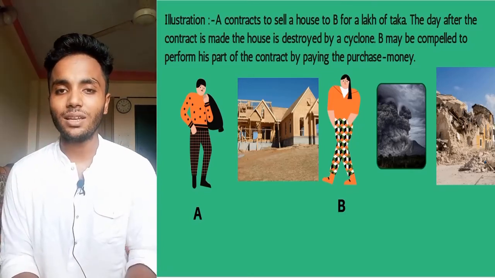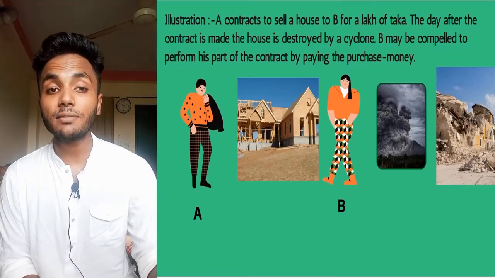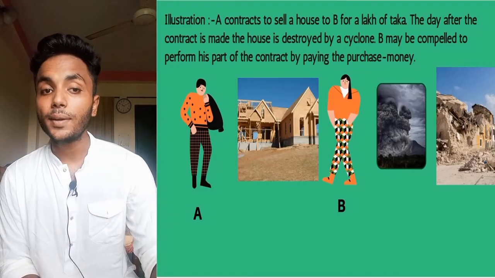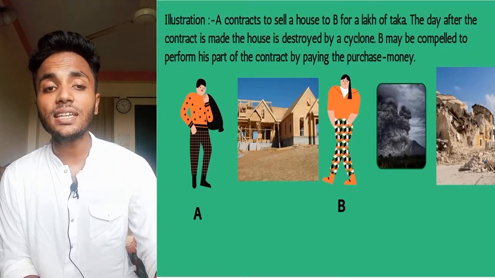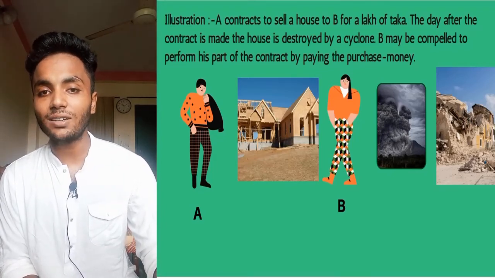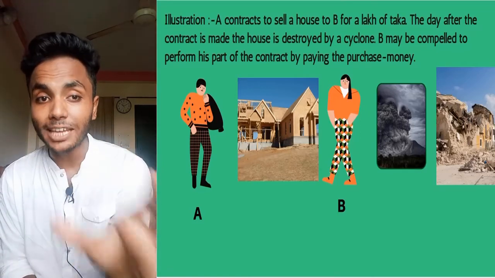So now what will happen? Here the subject matter has partially ceased to exist, because the land is still there, and land has some value.